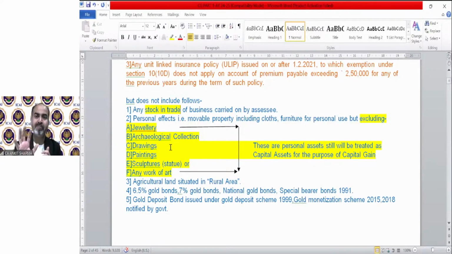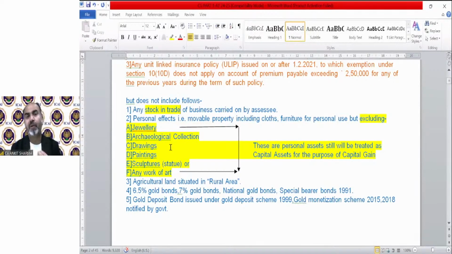For example, there is a builder. The builder has 50 apartments as stock in trade. Those apartments will not be considered as his capital asset. But out of that 50, suppose one apartment is used by the builder as his office. That means it is his office building, that means it is an asset. So 49 will be stock in trade, and that one only can be treated as a capital asset.